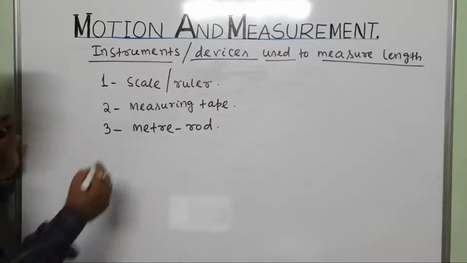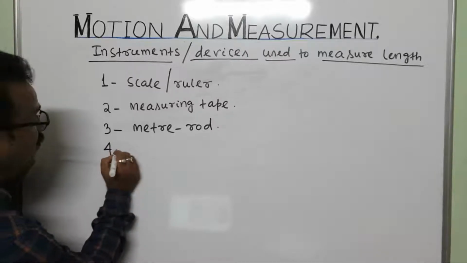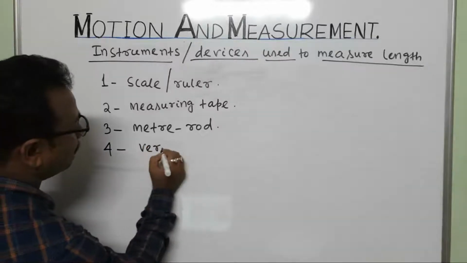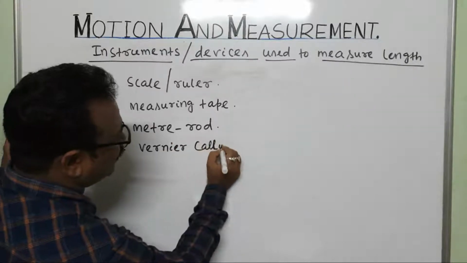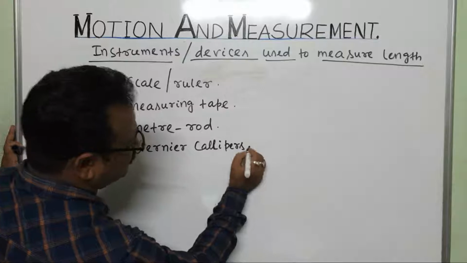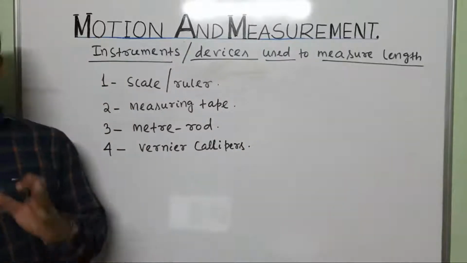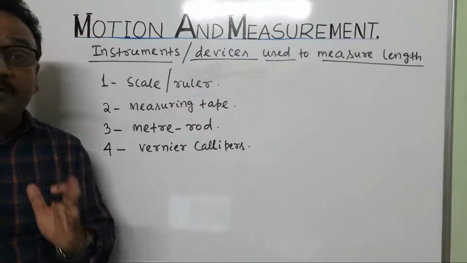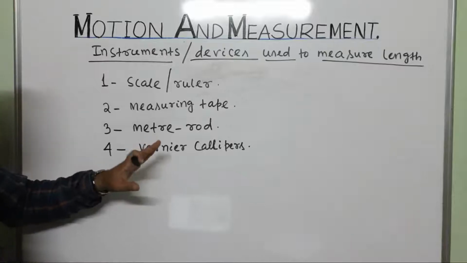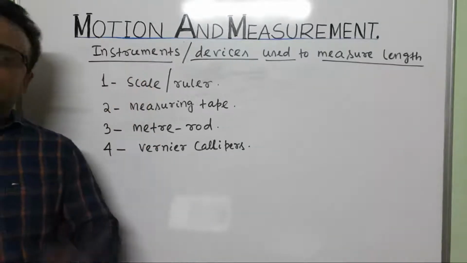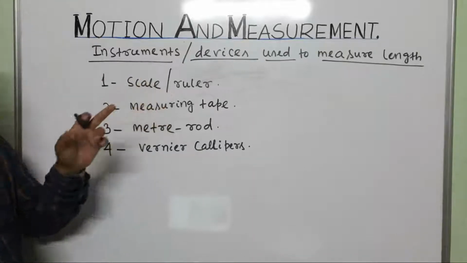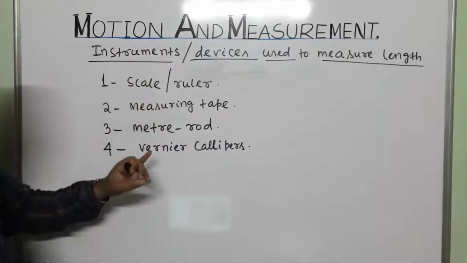Okay. Now next we are using vernier calipers, a new word for you. In scale we can measure up to millimeter.